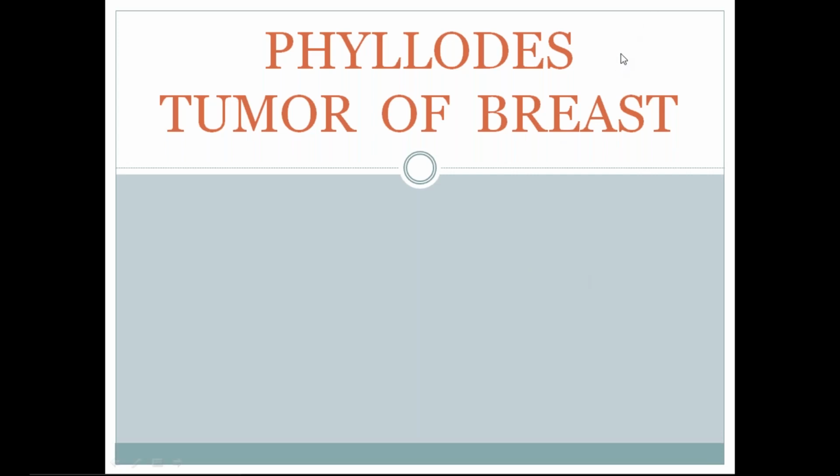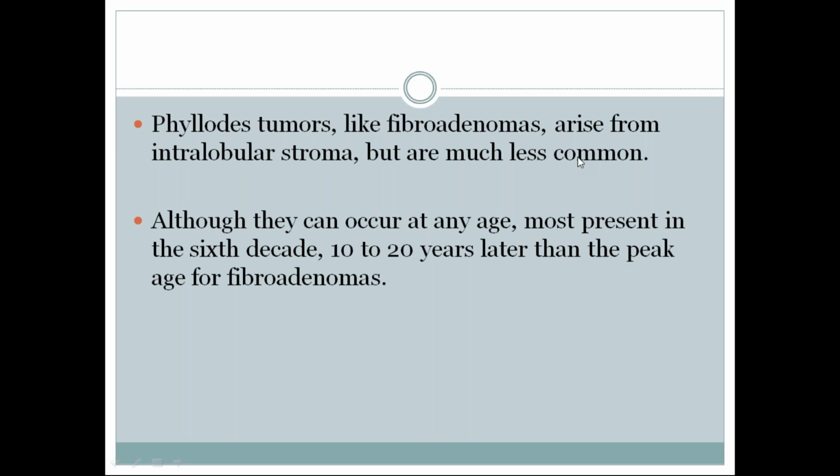It's about the practicals on Phyllodes tumor of the breast. What is Phyllodes tumor? It is a benign stromal tumor. Like fibroadenoma, it arises from intralobular stroma, but is much less common. Fibroadenomas are more usually seen in the female breast, and they are the most common stromal tumors. Next to these, Phyllodes tumors are less common, and they arise from intralobular stroma.